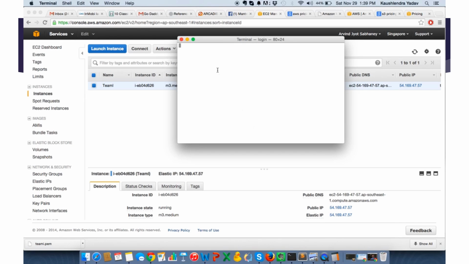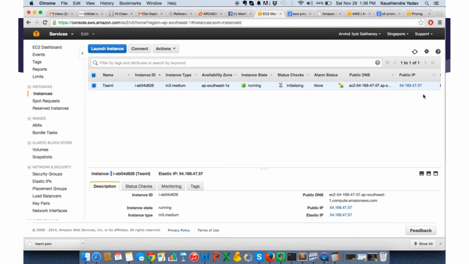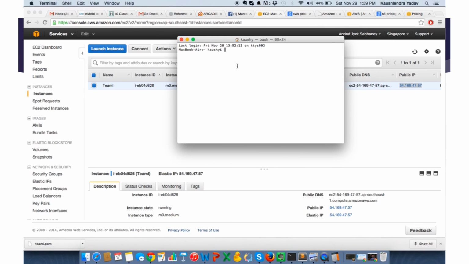So let's log into the server. This is the IP. So for login we need this static IP, the elastic IP. Yes. It has already been associated to the instance now. SSH minus i, download tmy.pem, ubuntu at the rate.